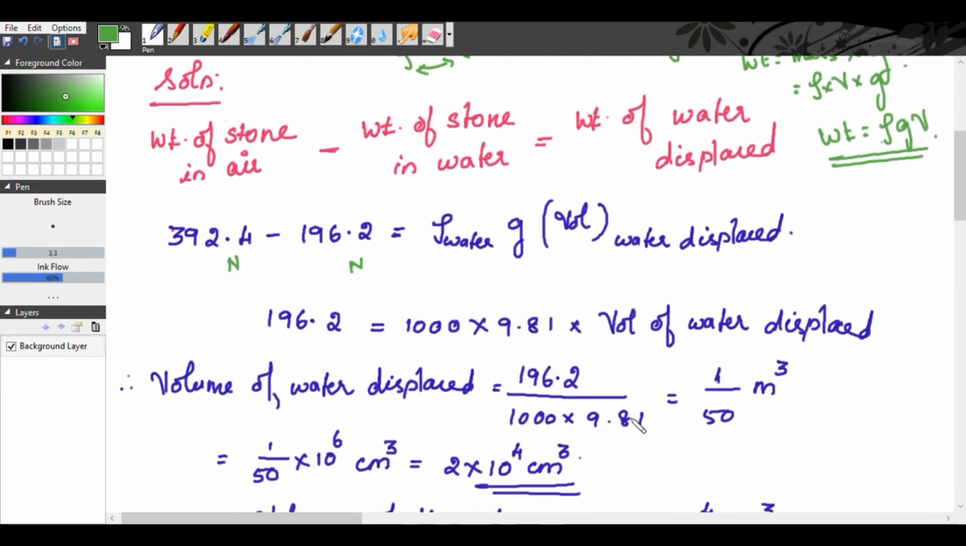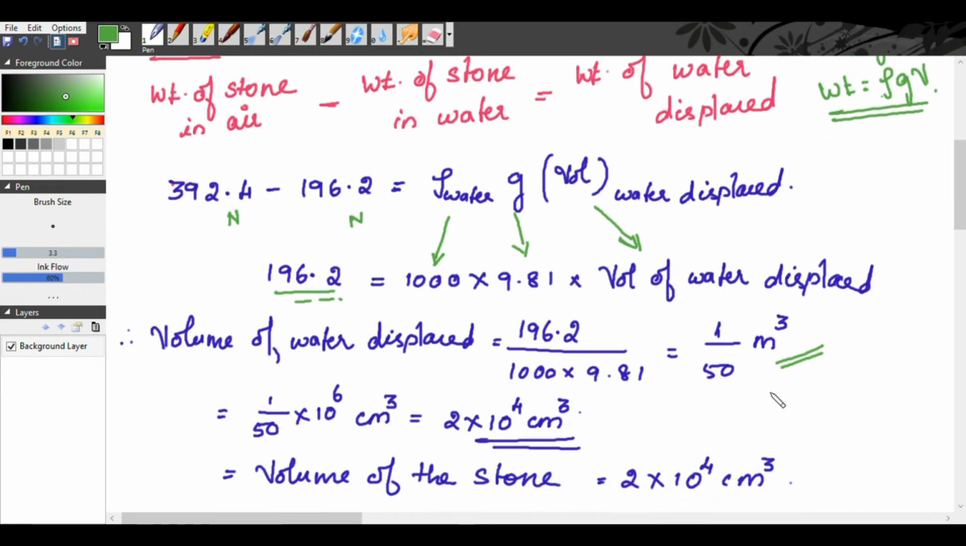So what we get is 392.4 minus 196.2, we get 196.2, is equal to density of water, which is 1000, g is 9.81, and volume of water displaced is what we need to find, because volume of water displaced will be equal to the volume of the stone. So volume of water displaced is equal to 196.2 divided by 1000 into 9.81. We get 1 by 50 meter cube. So this is the volume of the stone.